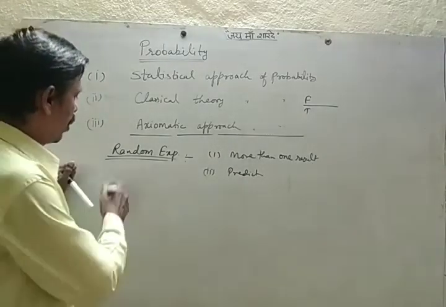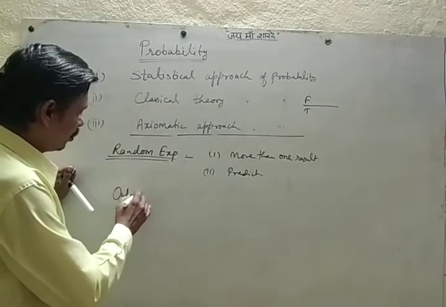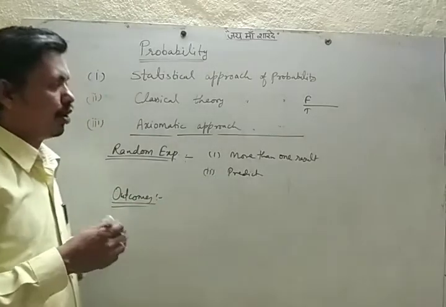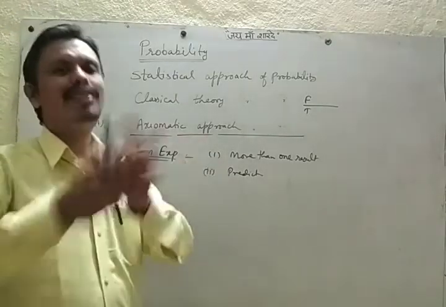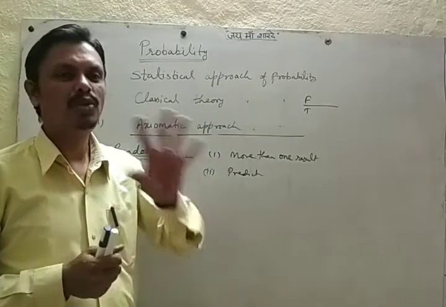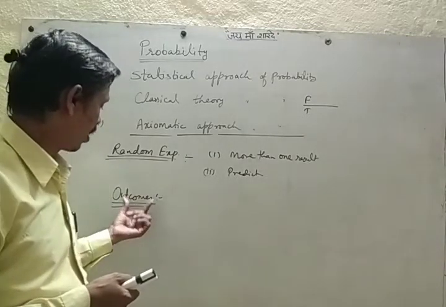Now then outcomes. All the possible results for any random experiment are called outcomes. What are outcomes?